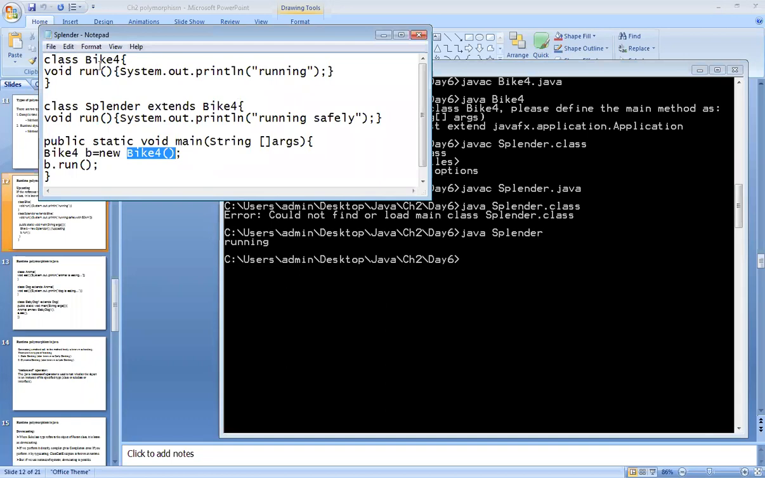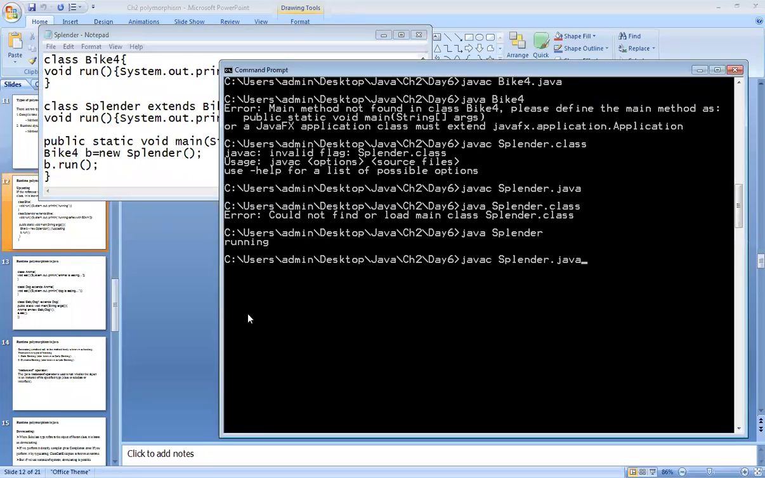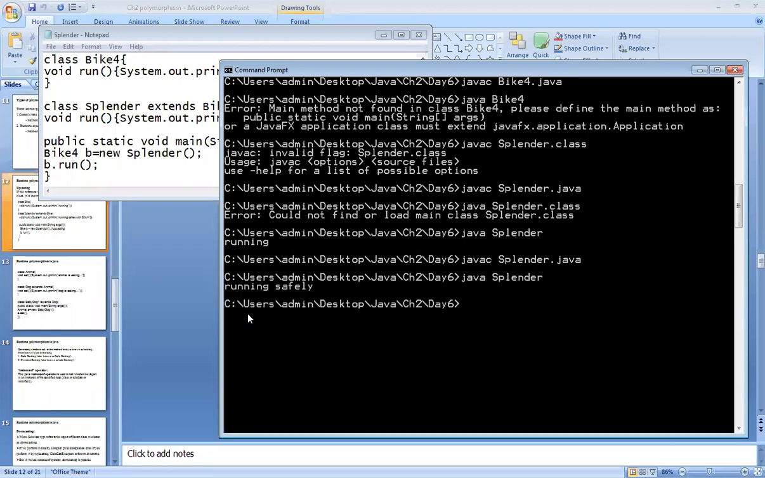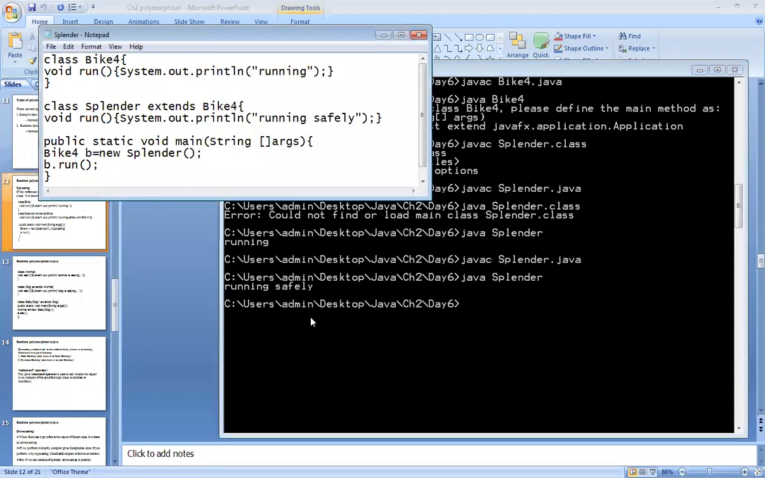That's why it has printed the value which is available in the parent class. But if you want to print the values of the child class, then you need to pass the constructor of the child class, and this process is called upcasting. Now just once again compile it. Then the child class methods will get called. Understood? All of you got the same one?